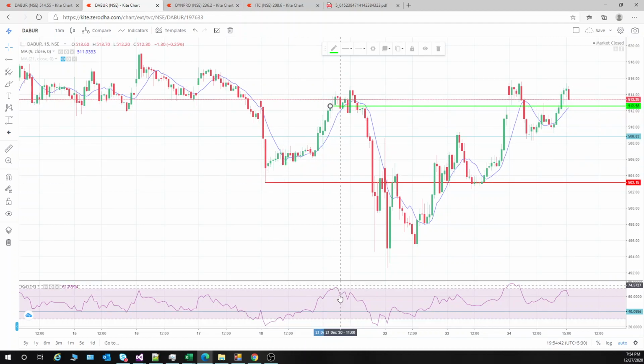Now here again you see, it has gone to the overbought zone, and you can see a clear close has been given and the high of this candle is there. The close is given over here, 511. So the high of this candle is 514, plus 2 rupees. I always used to give a plus 2 rupees buffer for the stop loss, because stop loss always will come according to my money management technique.